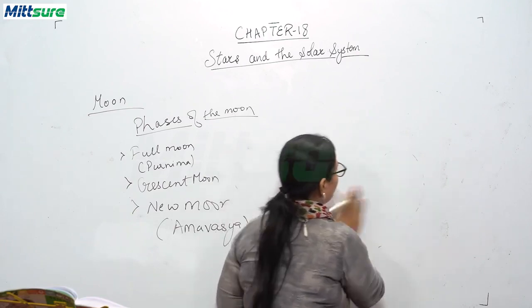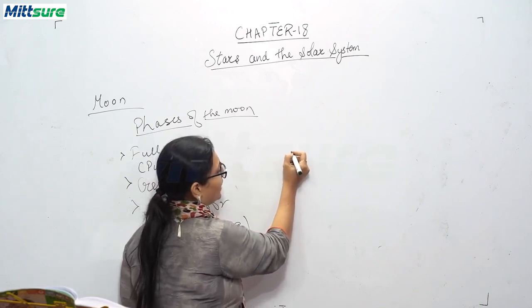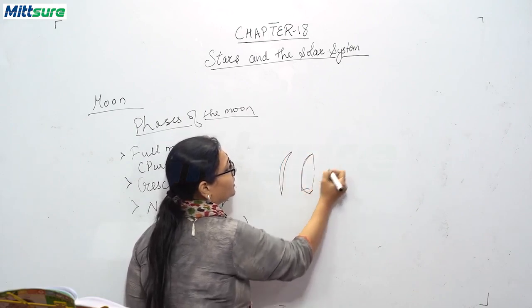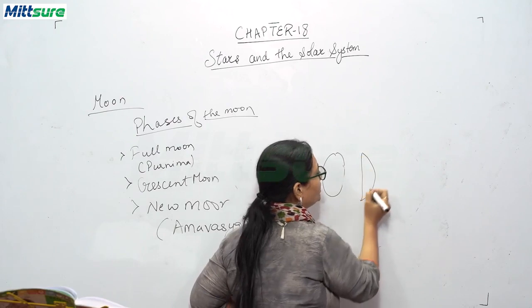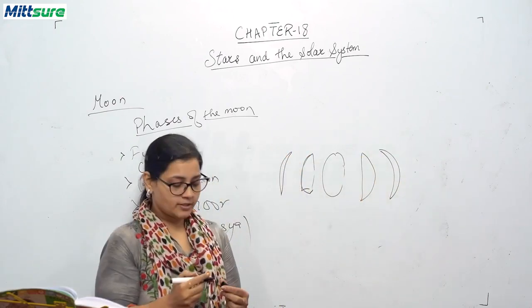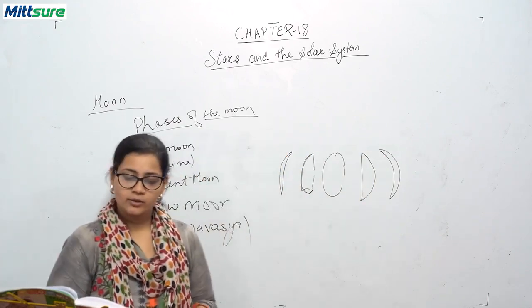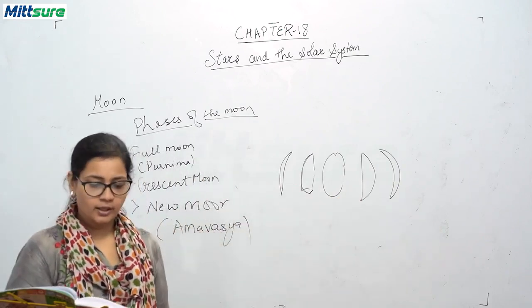Let me draw first for you all of this. No moon, then we have this crescent moon, then half moon, then full moon, then again half moon, then crescent moon, then no moon. So these are the phases of moon, and it completes one complete cycle, from full moon to full moon, or from new moon to new moon.